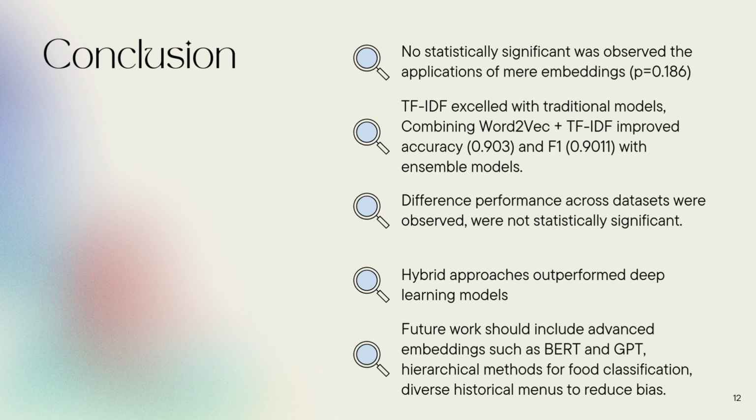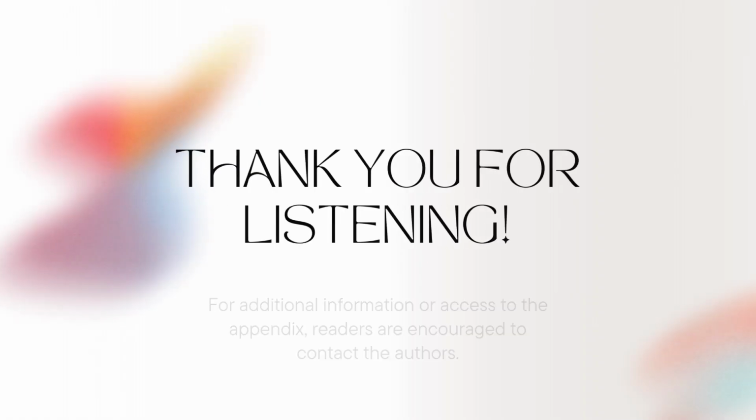Future work should include advanced embeddings such as BERT and GPT, hierarchical methods for food classification, and diverse historical menus to reduce bias.